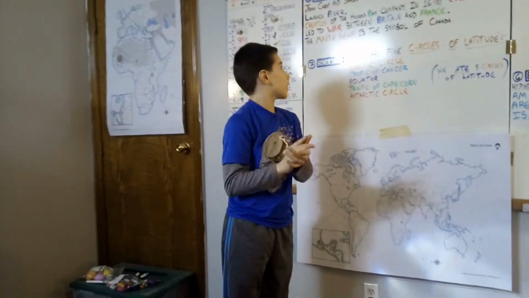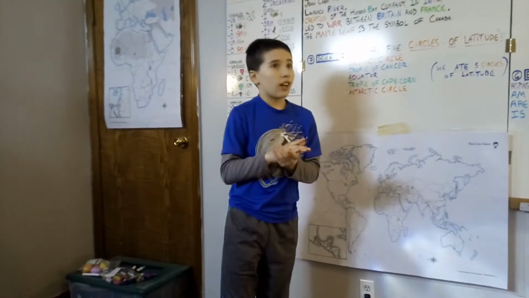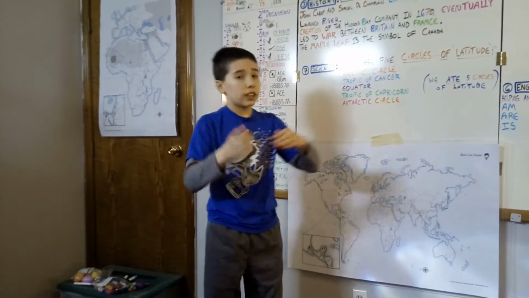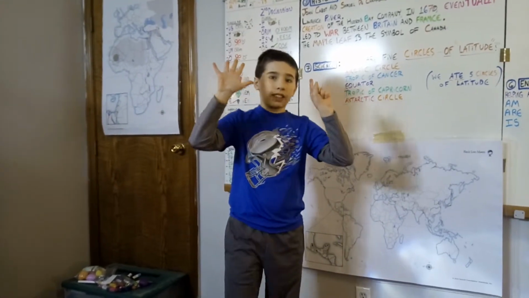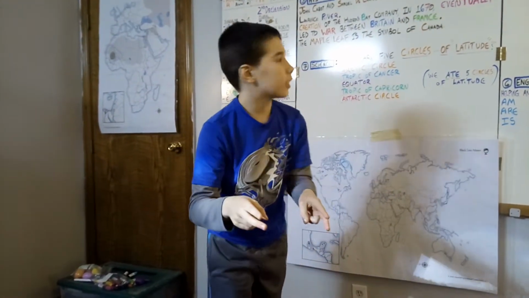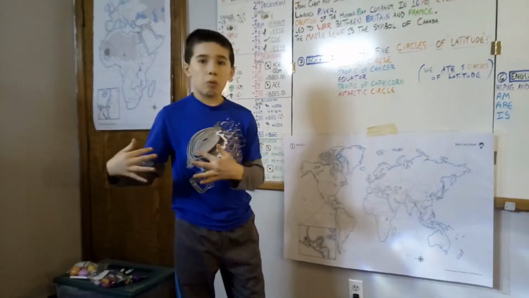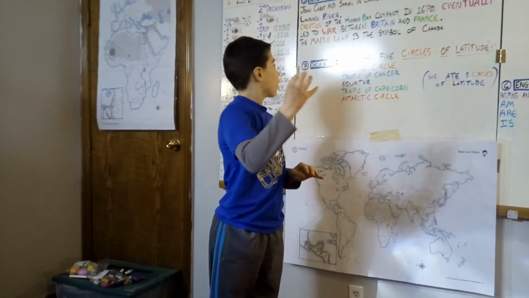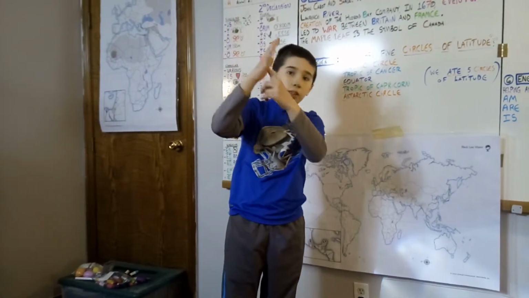Creation of the Hudson's Bay Company in 1670 eventually led to war between Britain and France. The maple leaf is a symbol of Canada.